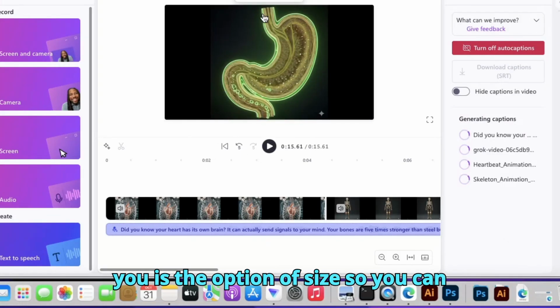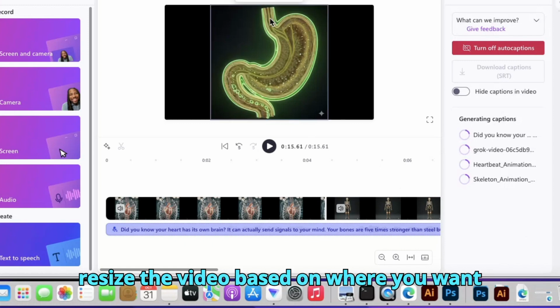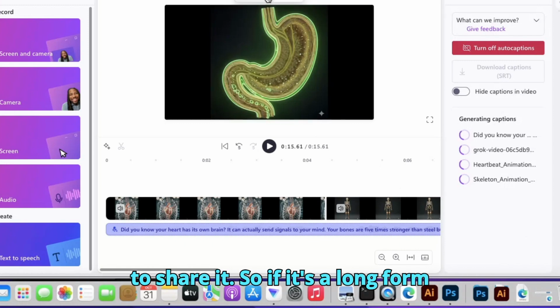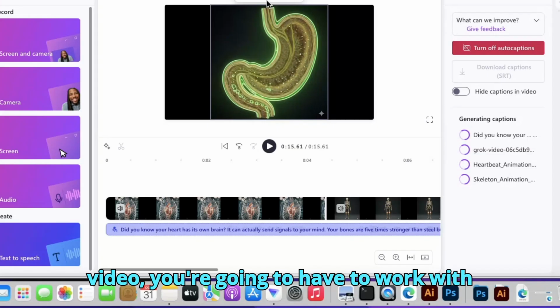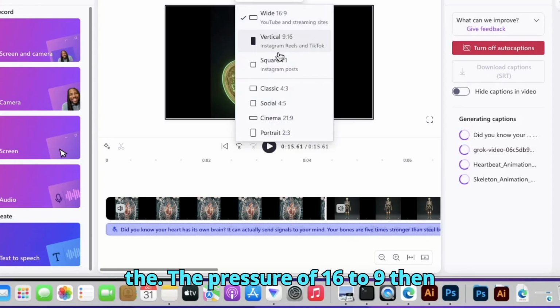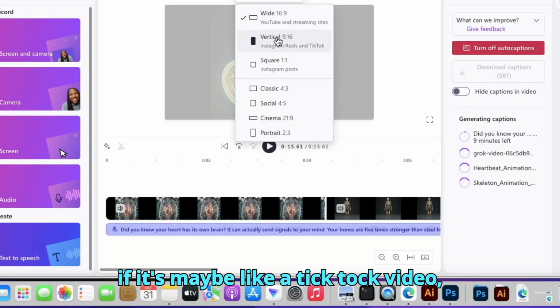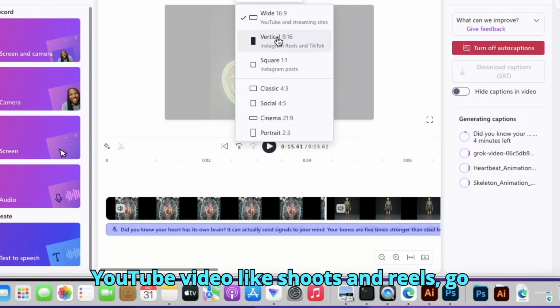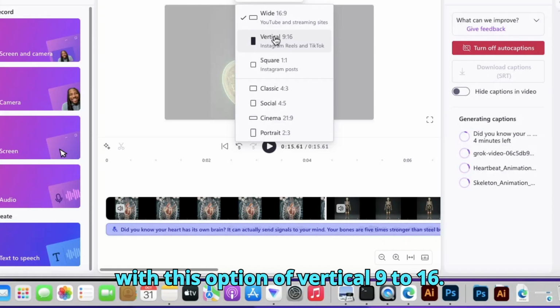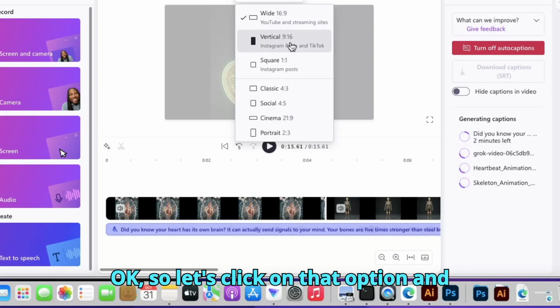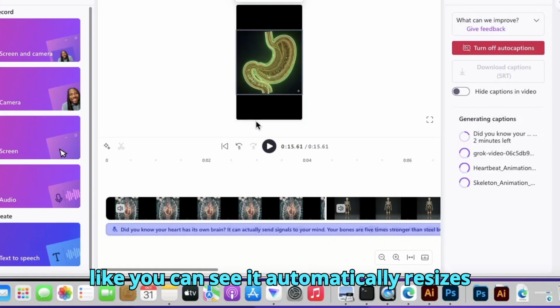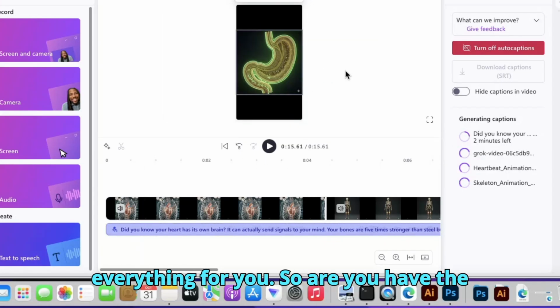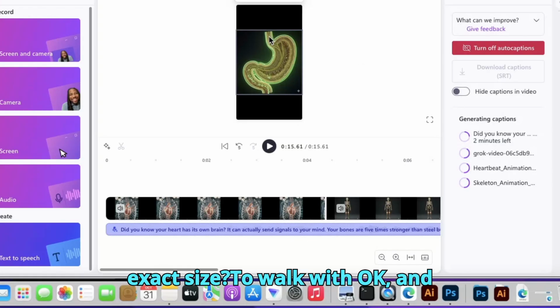The other thing I want to show you is the option of size. You can resize the video based on where you want to share it. If it's a long form video, you're going to have to work with the aspect ratio of 16:9. If it's maybe a TikTok video, YouTube shorts or reels, go with this option of vertical 9:16, okay? So let's click on that option, and like you can see, it automatically resizes everything for you. So you have the exact size to work with, okay?